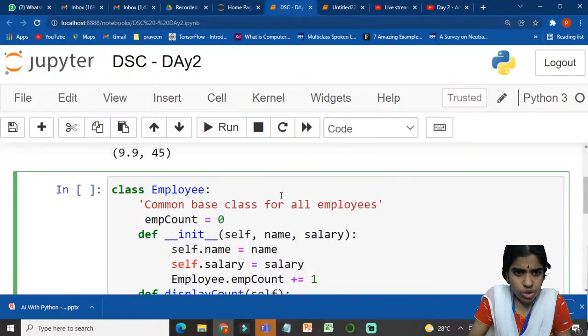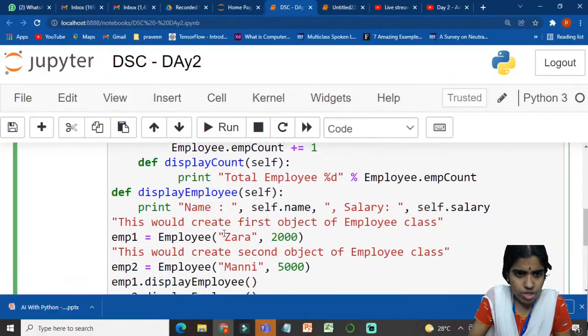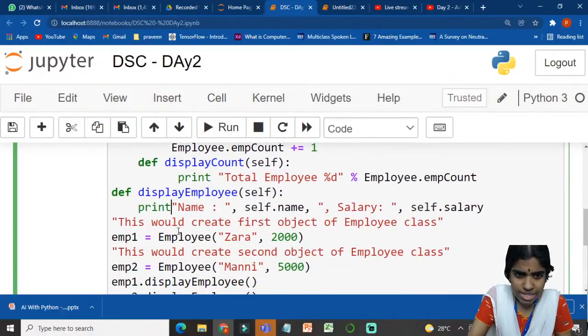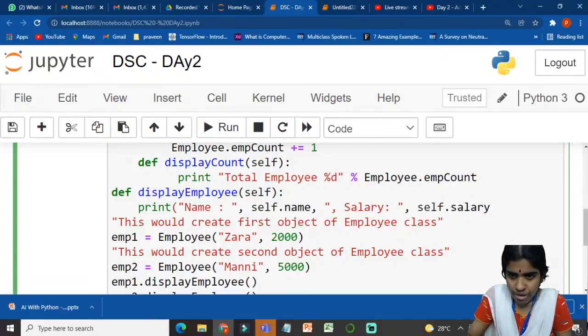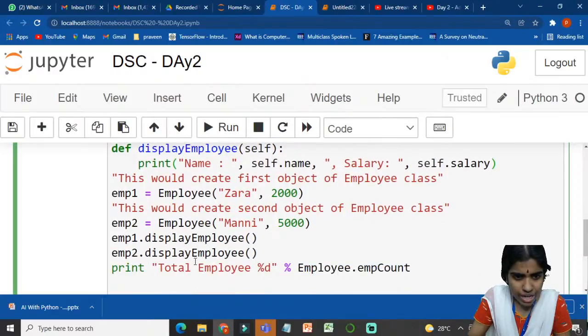I'll explain this code entirely, so you'll understand what classes and objects mean.